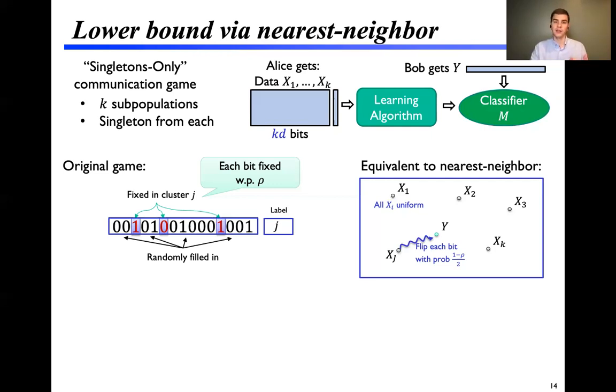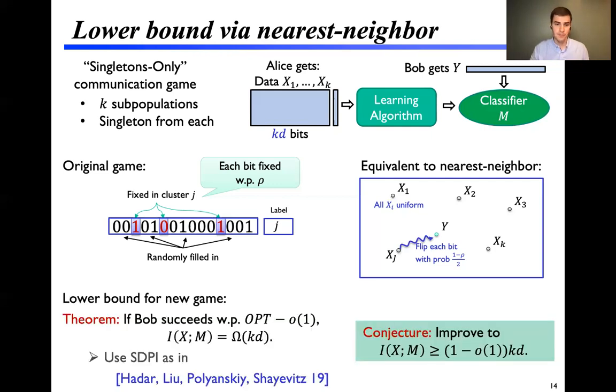So we show that solving this singletons only hypercube cluster game is equivalent to solving this simpler to analyze nearest neighbor game. Then for the nearest neighbor game, we're able to prove a new lower bound that says if Bob succeeds with a small constant probability close to optimal, then the mutual information between the data and the model must be big omega of k times d, asymptotically the best one could hope for.